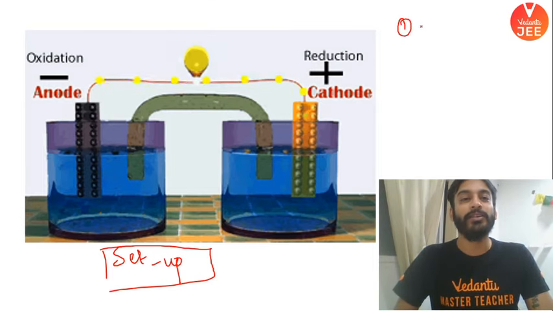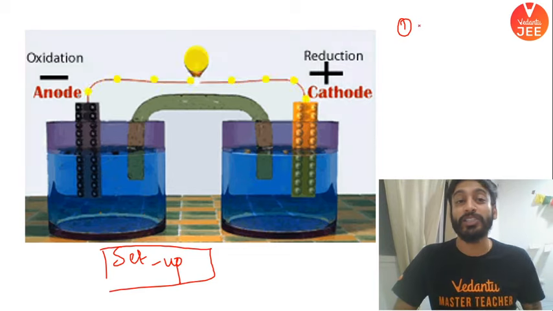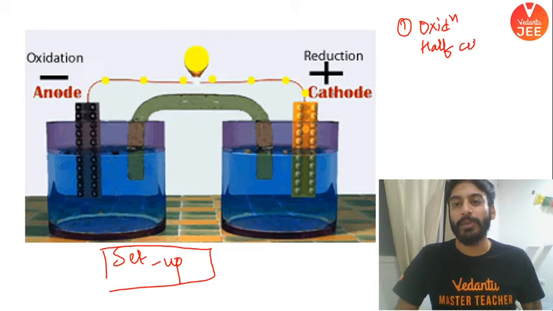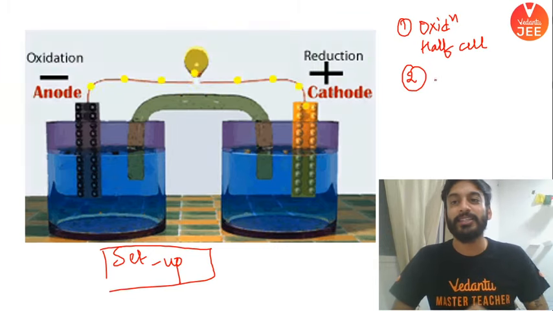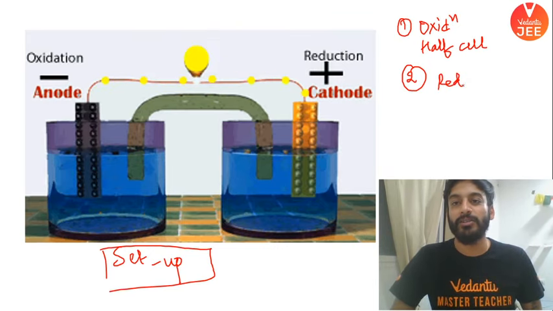We require an oxidation half cell. मैं बताऊंगा क्या क्या है. The second thing which we require to create a galvanic cell is a reduction half cell.